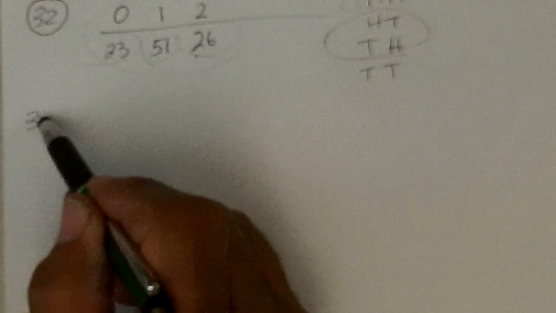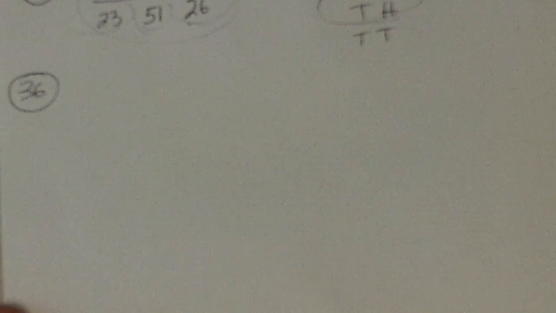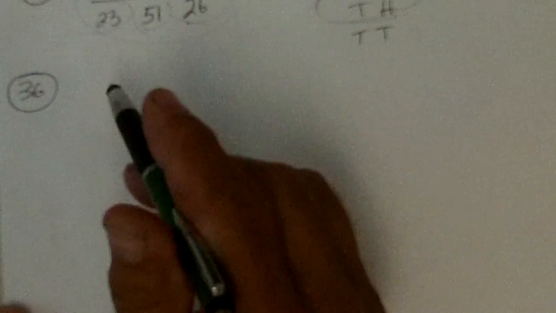36. 36 says event not occurring. What's the probability of not tossing 3 tails with 3 fair coins? Not tossing 3 tails. So now we're going to do 1 minus.